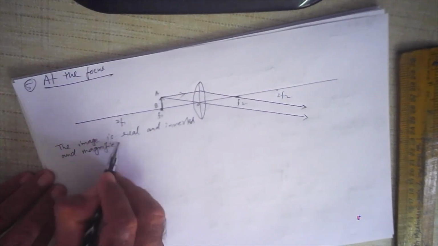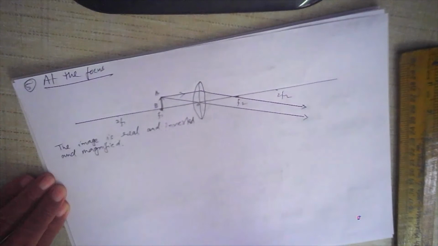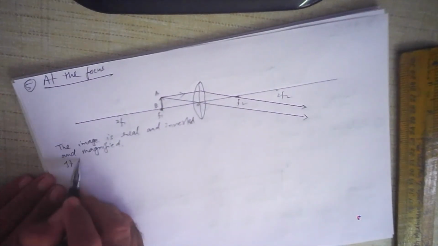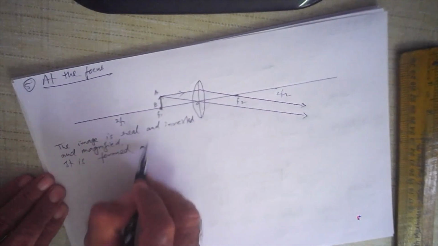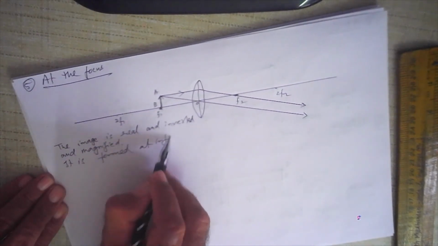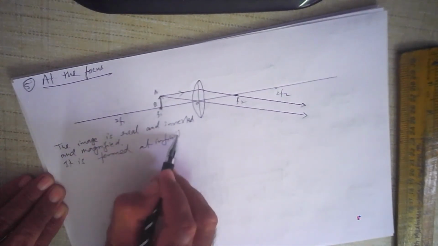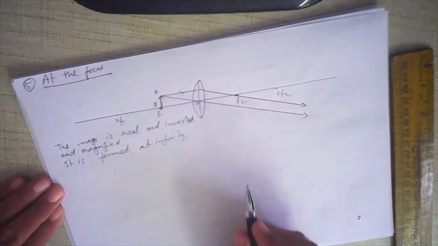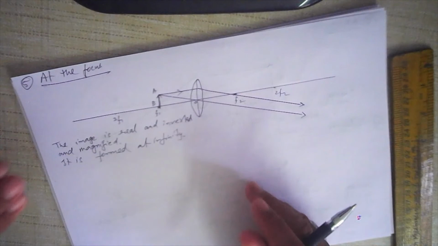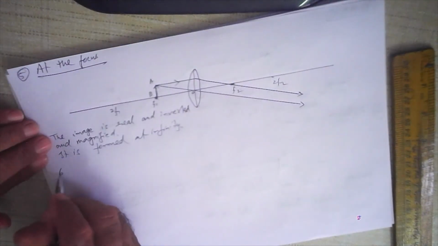Okay, but it will be formed where? It will be formed at infinity. Okay, it is formed at infinity because the rays of light become parallel. So you can see this is the fifth position. Now let us see the sixth and final position.